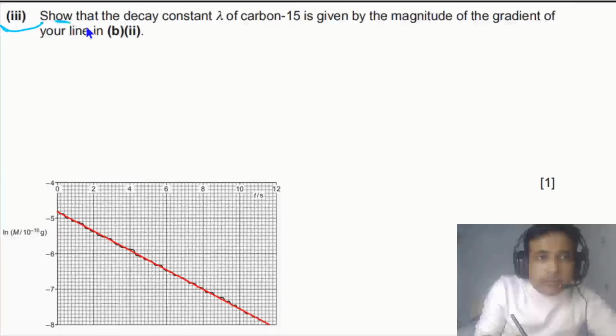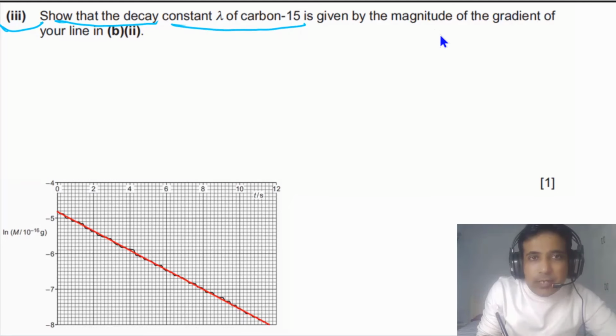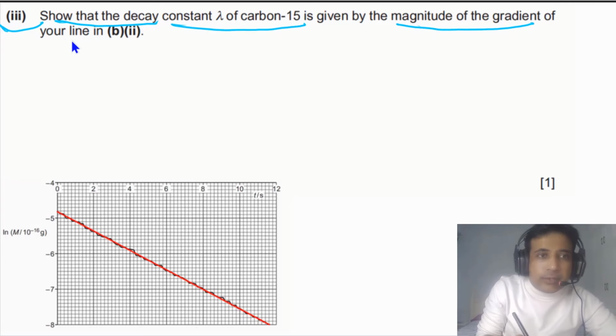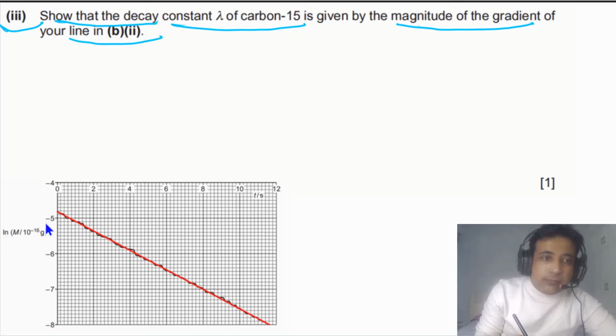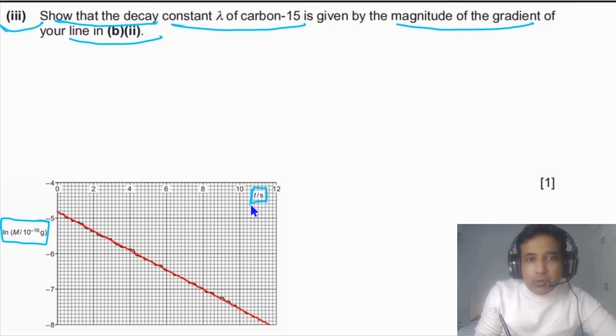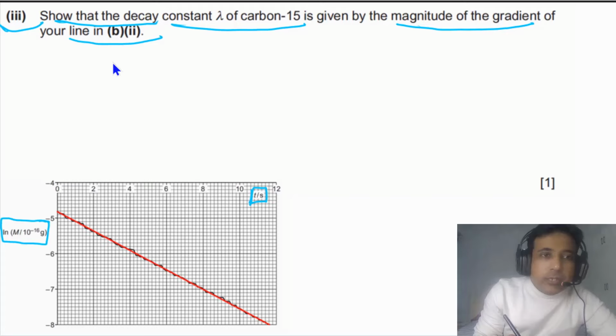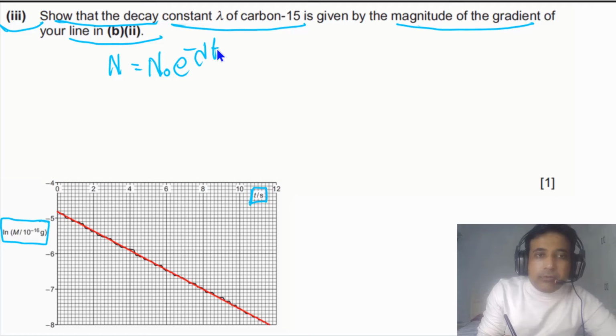For the third part, we need to show that the decay constant of carbon-15 is given by the magnitude of the gradient of the line in P2. And this is the line we have sketched in P2. Now we need to show that the magnitude of the gradient of this line is equal to the decay constant. If you look at the y-axis, we have ln m on the y-axis and time on the x-axis. In order to answer this question, simply we can start with the nuclear decay equation. N is equal to n naught e to the power of minus lambda t. And this is the exponential decay equation.